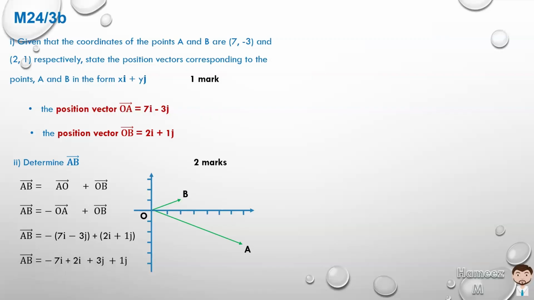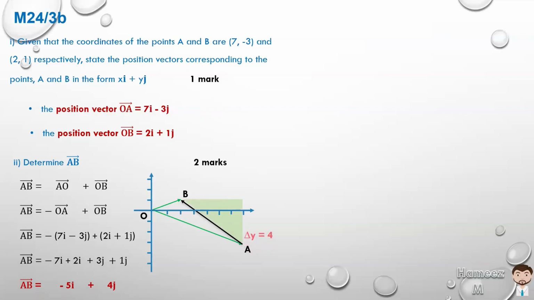I'm grouping the like terms together: 3j plus 1j is 4j, so minus 7i plus 2i is minus 5i, plus 4j. So if we start at A and we're going to B, we're actually moving 5 to the left and 4 up.